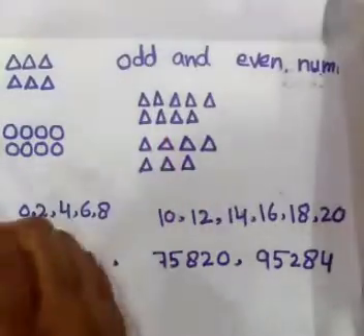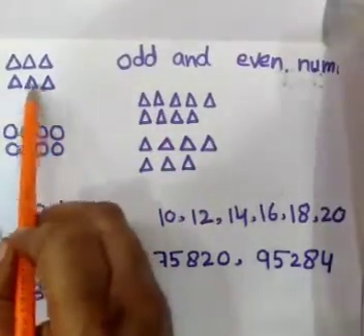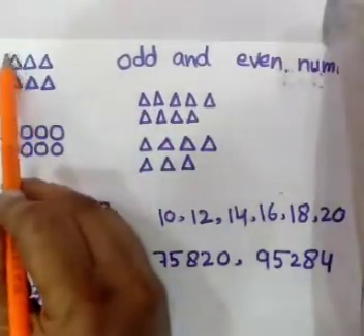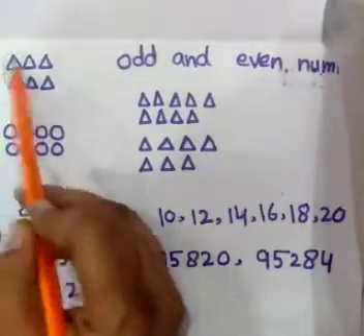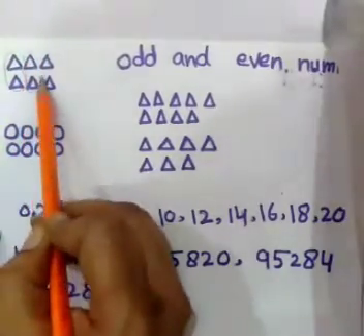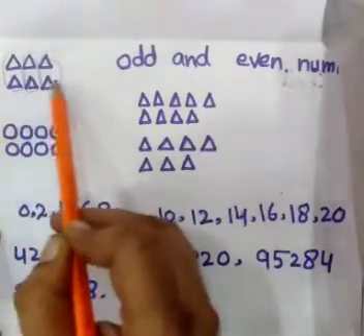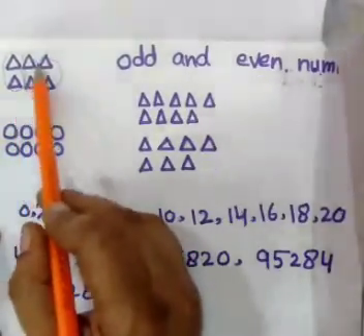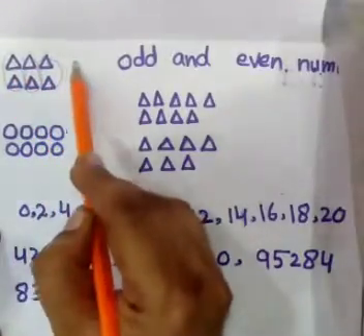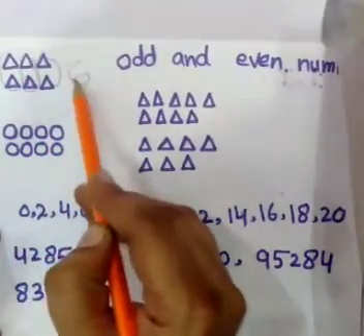For example, you can see this set, we can count them by twos, 1 twos, 2 twos and 3 twos. So 1 2 3 4 5 6 is an even number.